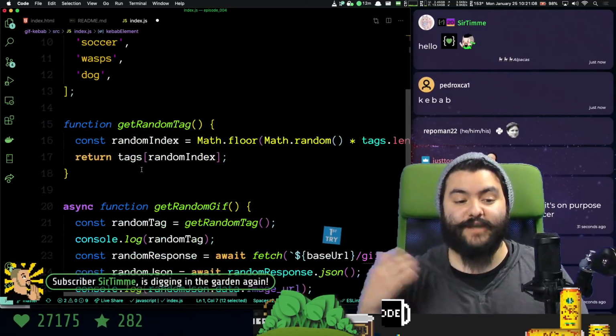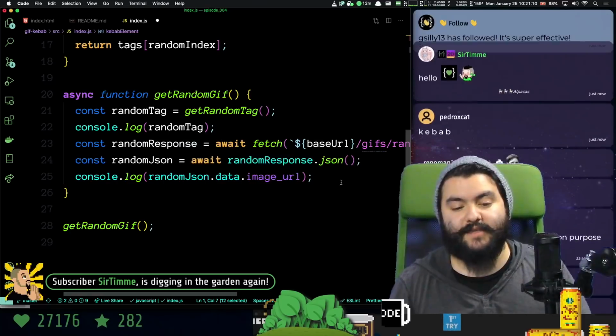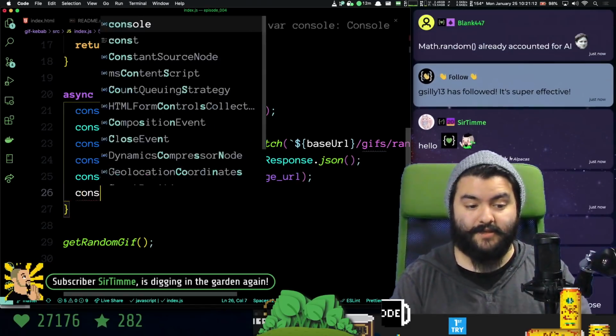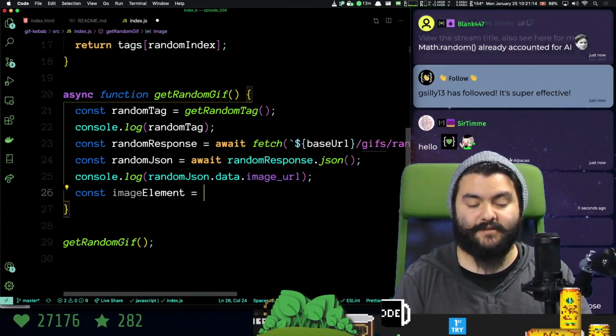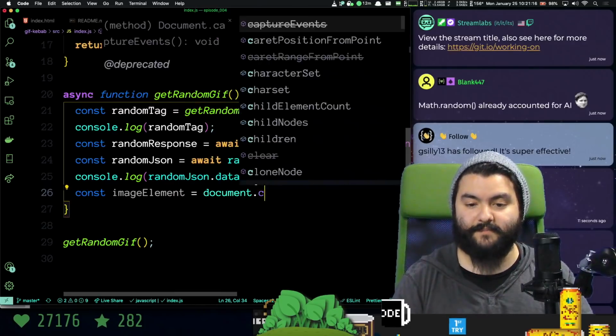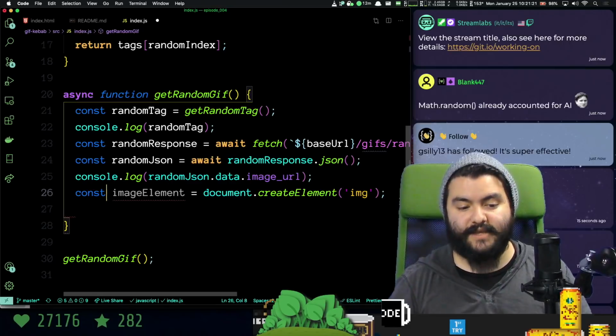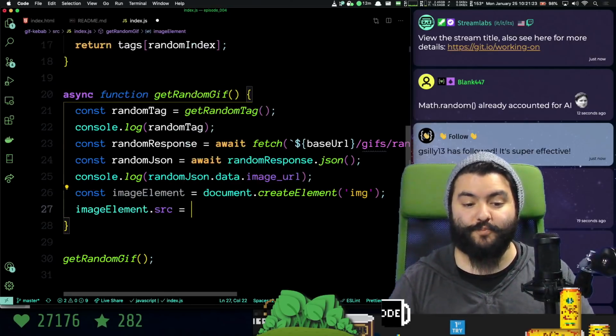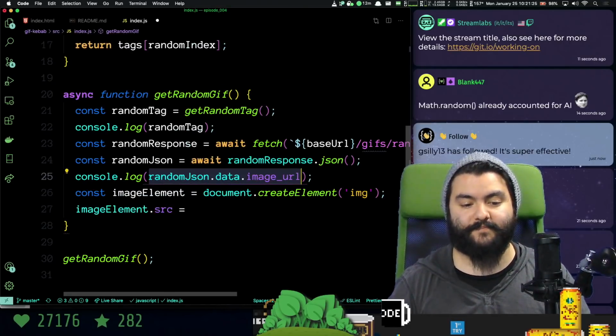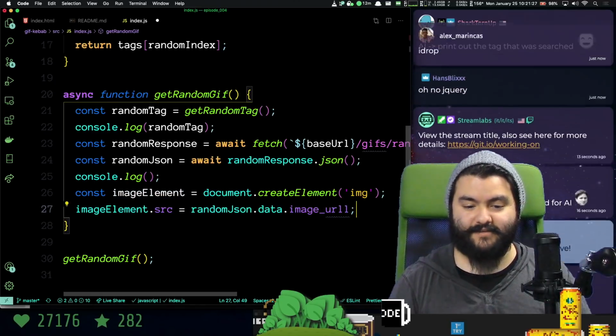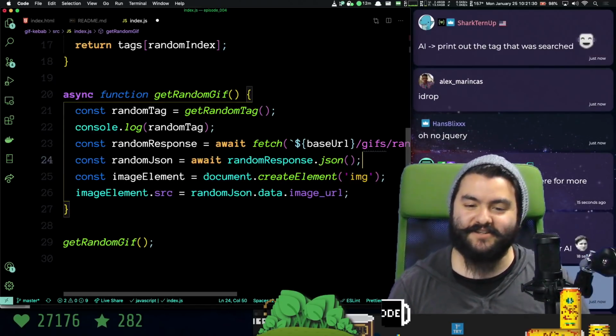And then we need to create an image and append it to that element. So we'll create the image element. We'll say document.createElement. We're going to create an image tag. We're going to set the src of the image to be this URL that we got, like that. No jQuery, no libraries.